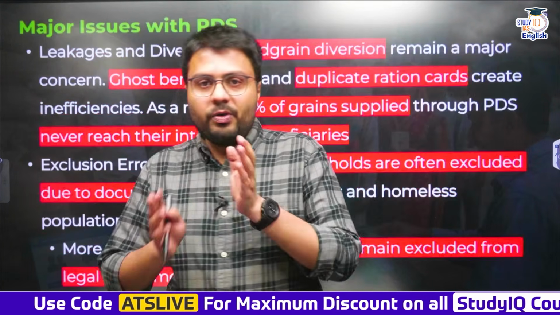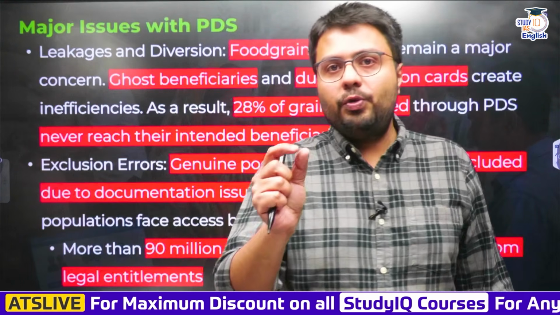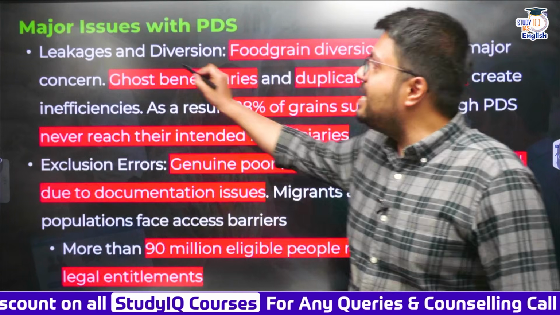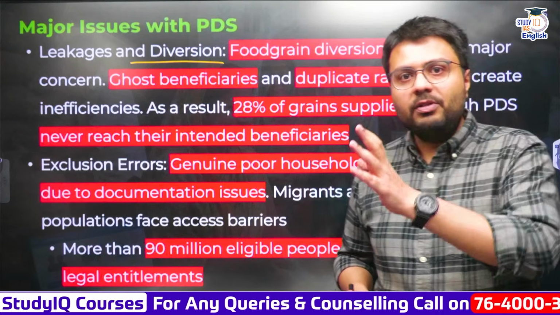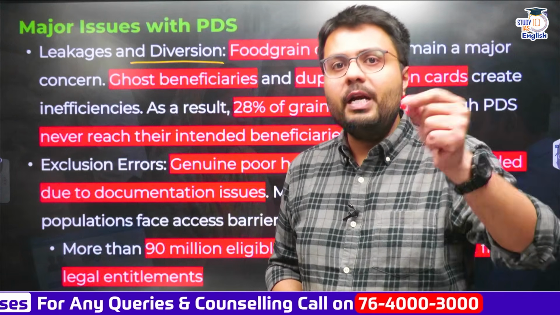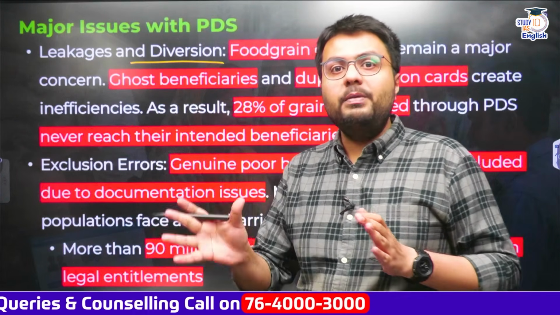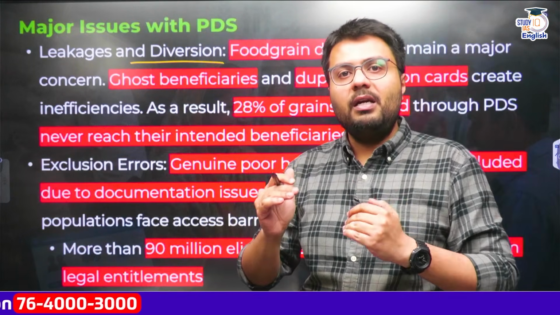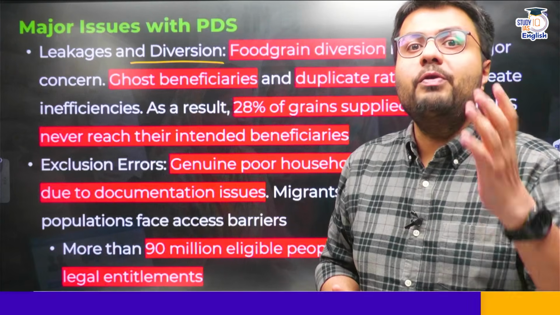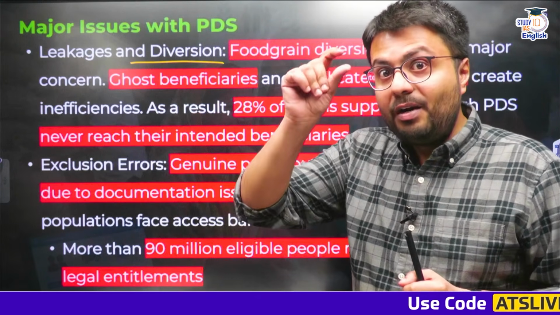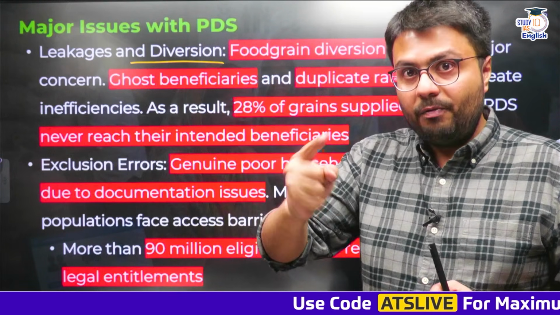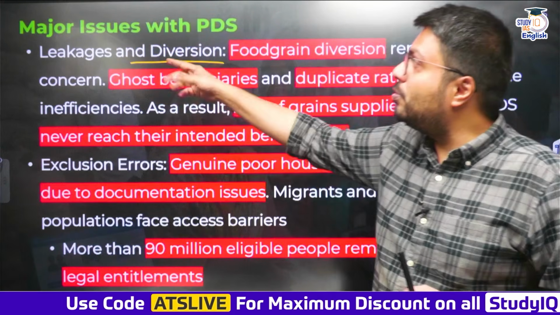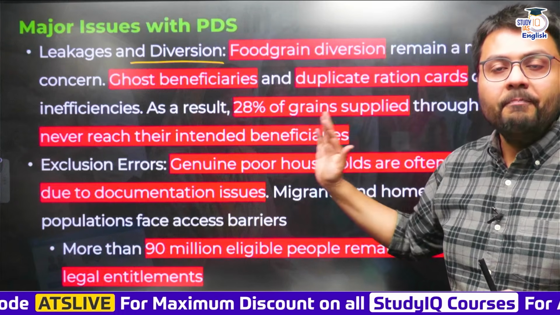Okay, now let us try to understand what are the major issues that the public distribution system actually faces. The first major issue is leakage and diversion. In many cases, when people go and want 5 kilograms of their food grains, the fair price shops sell them 4 kilograms of food grain. They say that from the top less grain is coming, and that is why we are able to give you only less. But in actual terms, that 1 kilogram of rice which you are not getting, which is your entitlement, is actually diverted to the black market. And this shows the scale of leakages and diversion this scheme is facing.